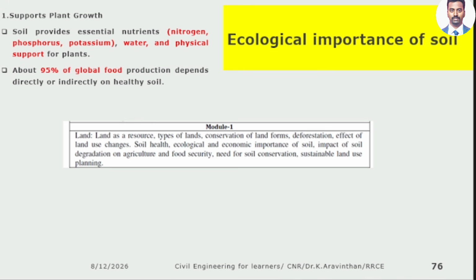So, the ecological and economic importance of soil. In today's class I will be discussing the ecological importance of soil. First you should know that ecology deals with only living organisms. What is called the environment? Environment consists of everything, living and non-living. But ecology only speaks of living organisms.